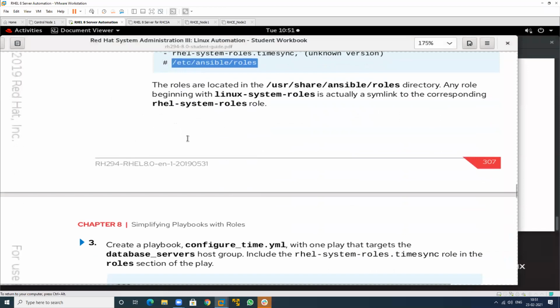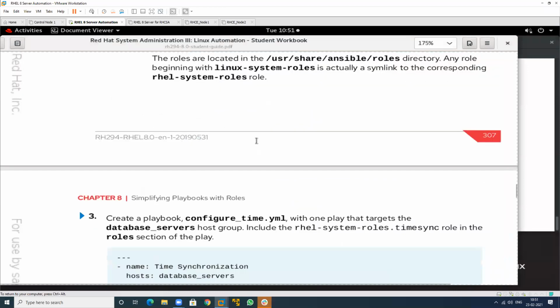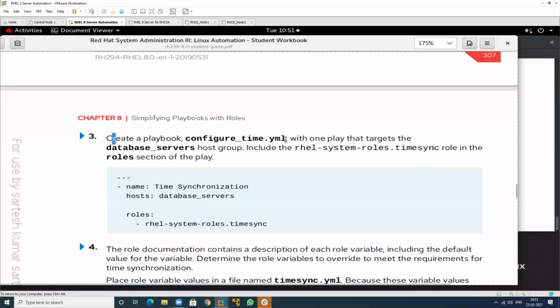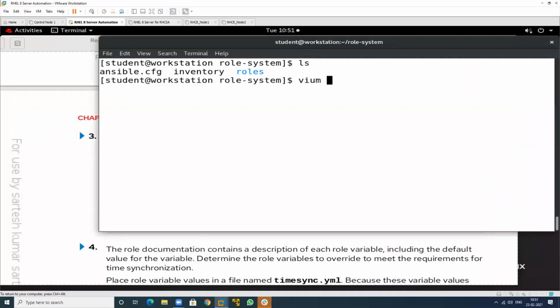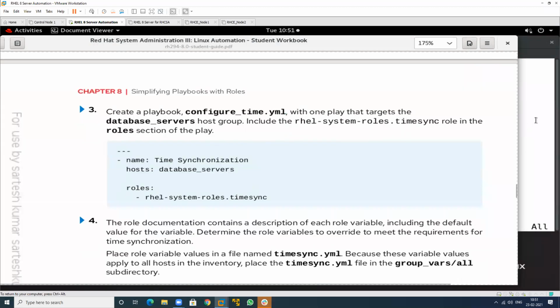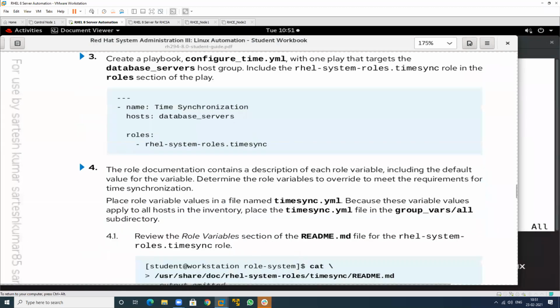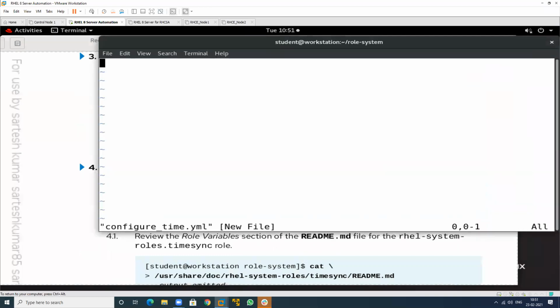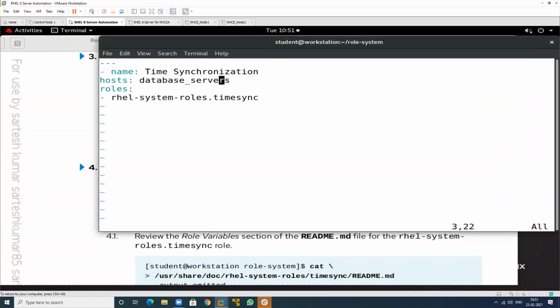So create a playbook. What is the name of your playbook? configure_time, because I want to maintain the time synchronization. So give the name of the playbook. Write the playbook. So just use vim here and give any name, and what you have to write in this. Just write the path of the role structure. In which machine do you want to synchronize this? In the database server. So this is the role, and you have to define this particular role.